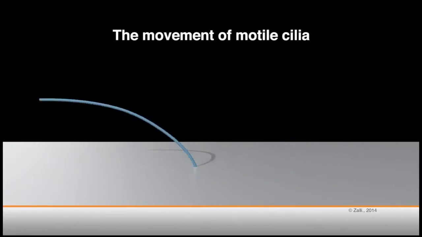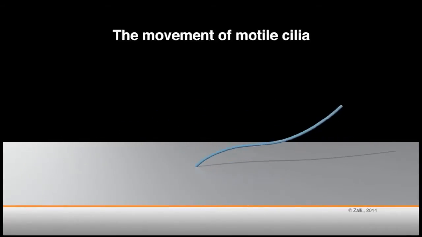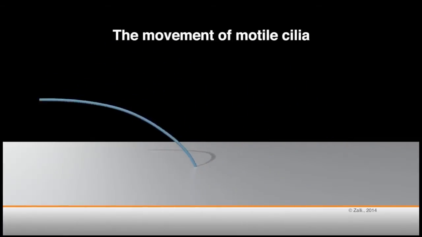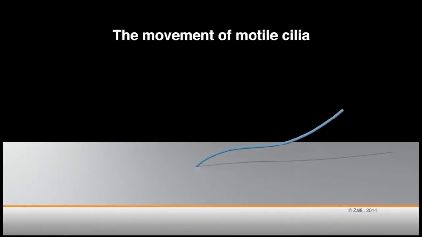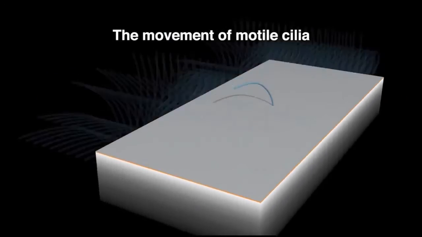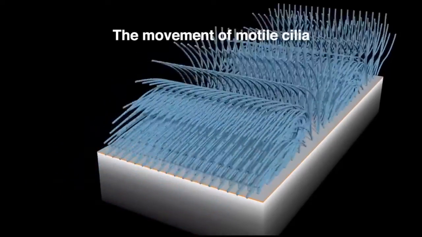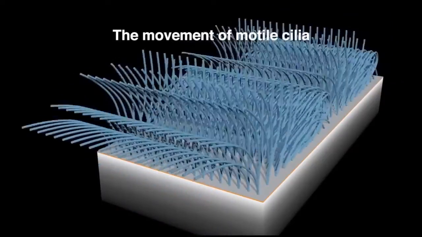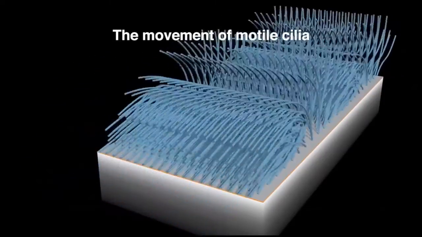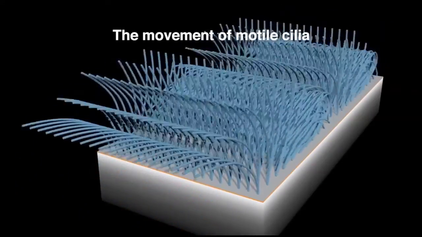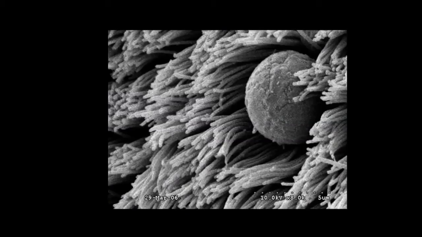Each cilium performs a repetitive beat cycle consisting of a rest state, recovery stroke, and an effective stroke, as shown in this animation from left to right. Normally they are present in large numbers, 200 to 300 individual cilia per cell, and they beat in an orchestrated wave to move material over the surface of the cell. For example, mucociliary clearance in the lung, cerebrospinal fluid movement in the brain, and ovum and sperm transport along the reproductive tract. Shown here is an electron microscope image of a motile cilia.